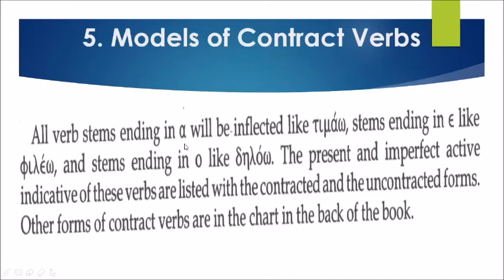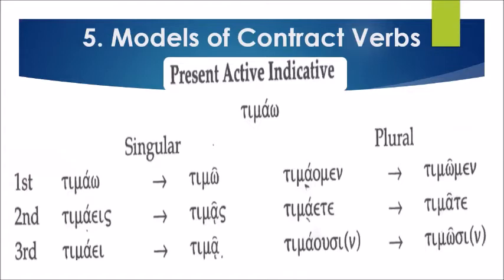All verbs ending in alpha will be inflected like timao, stems ending in epsilon like phileo, and stems ending in omicron like deiloo. The present and imperfect active indicative of these verbs are listed in the contracted and uncontracted forms. Other forms of contract verbs are in the chart of the book. Let's take a look at the present active indicative of the verb timao.